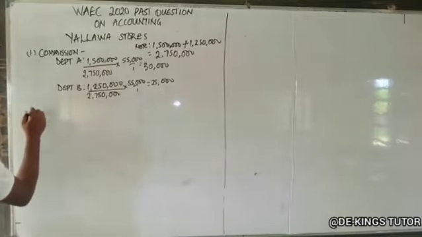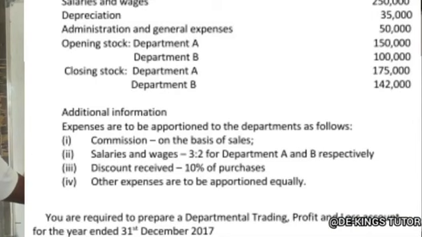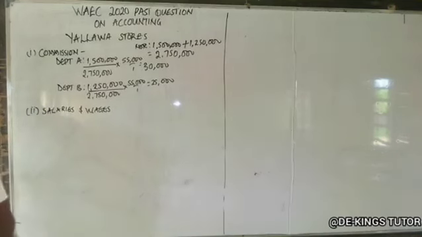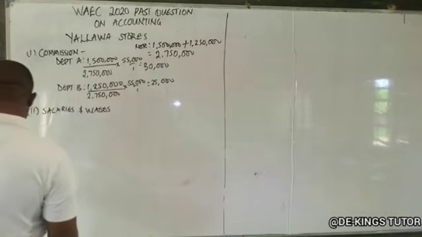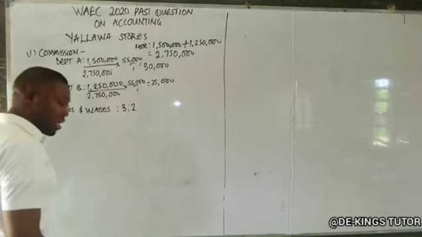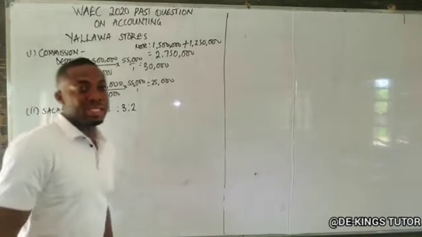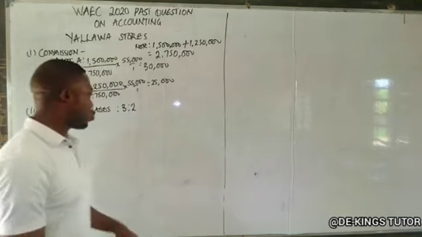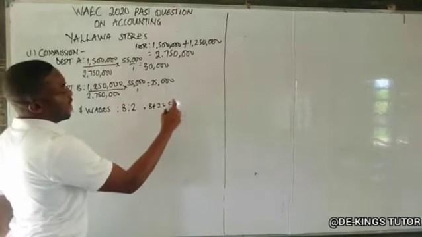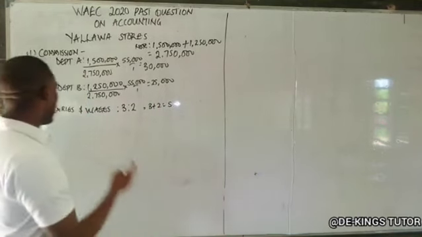Salaries and wages. They said it is 3:2 for department A and B. 3:2 means for department A is 3, department B is 2. So we have to add it. 3 plus 2 will give us 5. So that's the total. So what do we do? Check in the expenses. Check the amount for salaries and wages is 250,000.